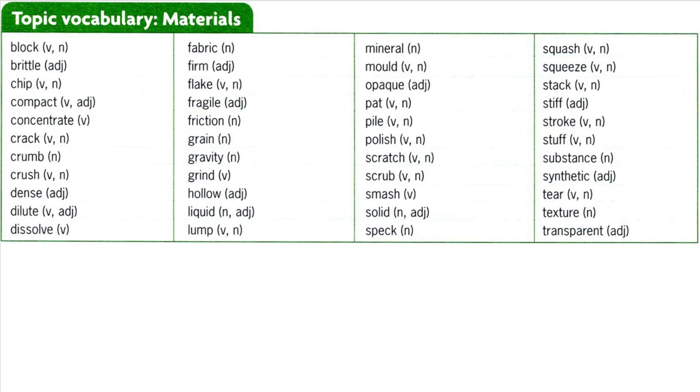Pile. To put a large number of things on top of each other. Don't just pile your clothes on the bed. Pile. A number of things put on top of each other. Could you help me carry this pile of books? Polish. To rub the surface of something in order to make it shine. The maid polished the table and then cleaned the floor. Polish. A chemical substance that you rub onto an object to make it shine. Put some polish on your cloth and then rub, like this.